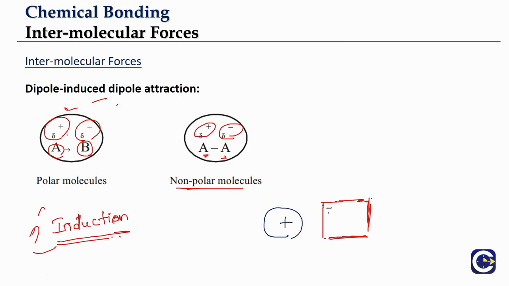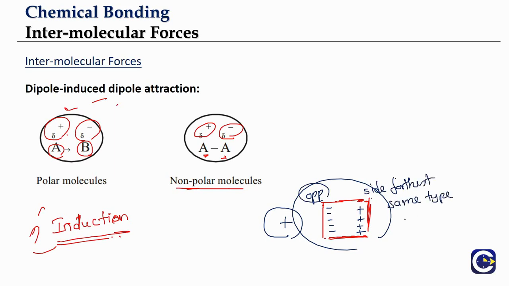On the side closer, we are going to see the accumulation of negative charge, because in this substance the negative charges will be pulled more towards the positive charge, attraction. On the side farther, we will get the same type of charge. This phenomenon is what we call induction, and as I said, you will see in electrostatics that this method is one of the common methods of charging objects.